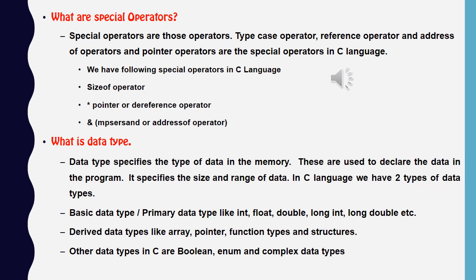Without basic data types, we cannot make derived data types. So derived data types are like array, pointer, function, structure, union. Other data types which we use in C language are Boolean, enum, and complex data types.